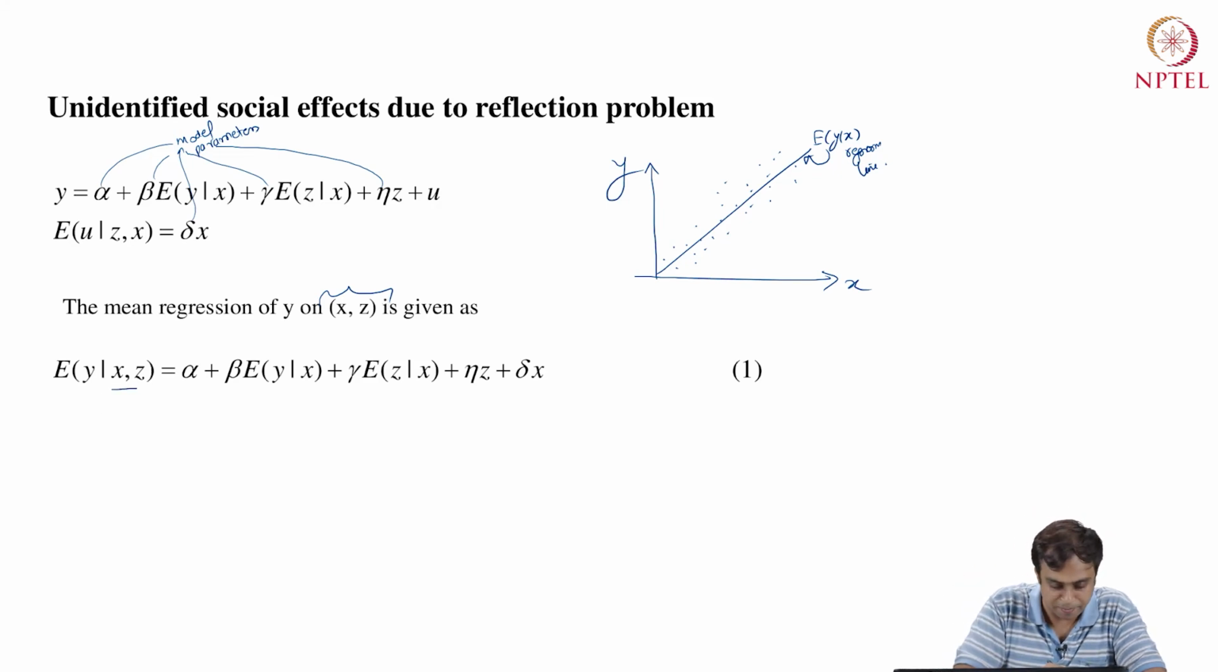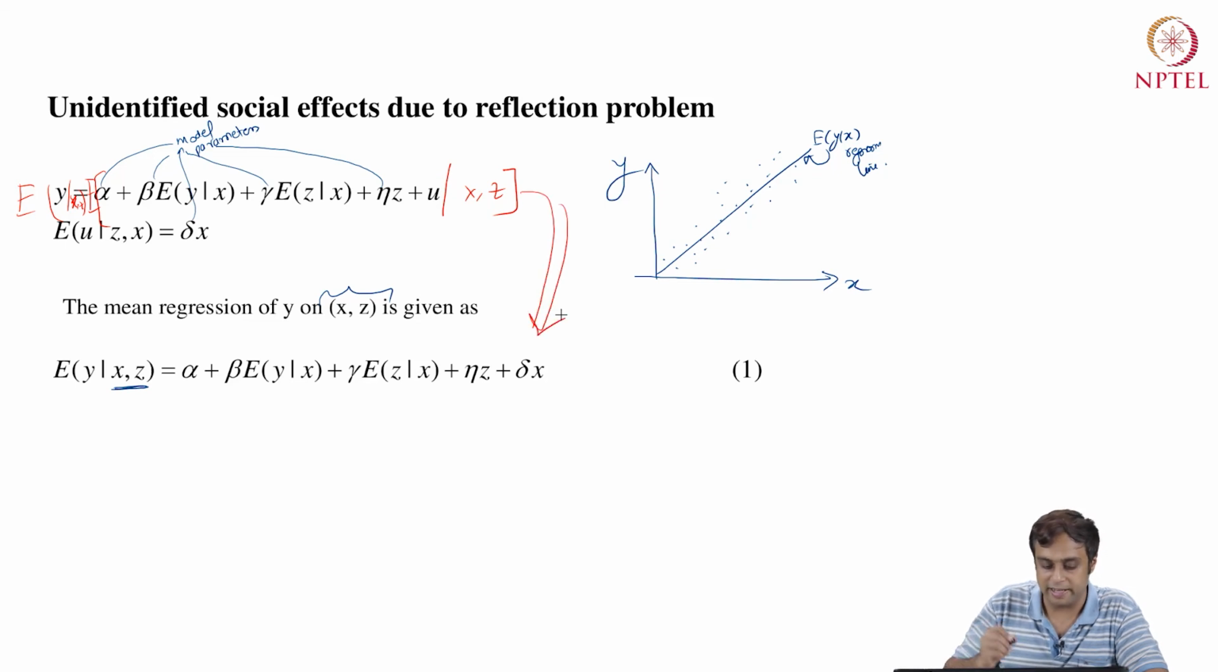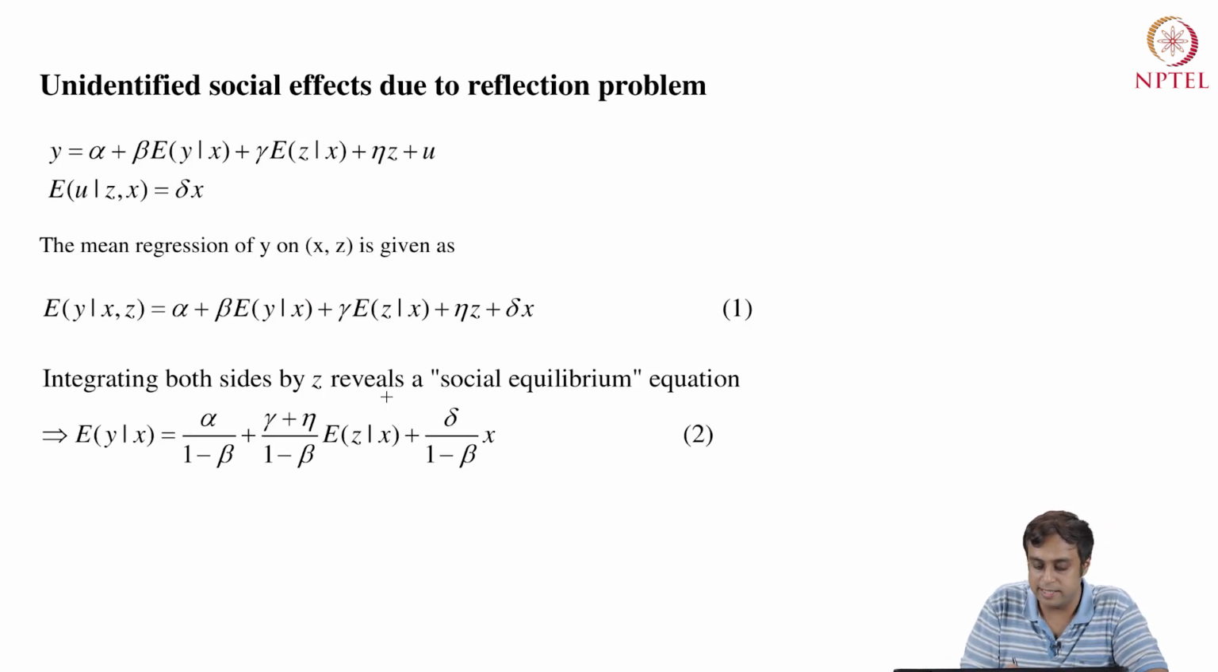So now in the conditional statement, I have two entities x and z, and I will run this expectation on both sides. I am going to take expectation on the left hand side, and also on x, z, and then expectation everything x, z. That is what I am writing here. It's basically alpha plus beta expectation y given x plus gamma expectation z given x plus eta z plus delta x. Now integrating both sides with z reveals what is called a social equilibrium equation.